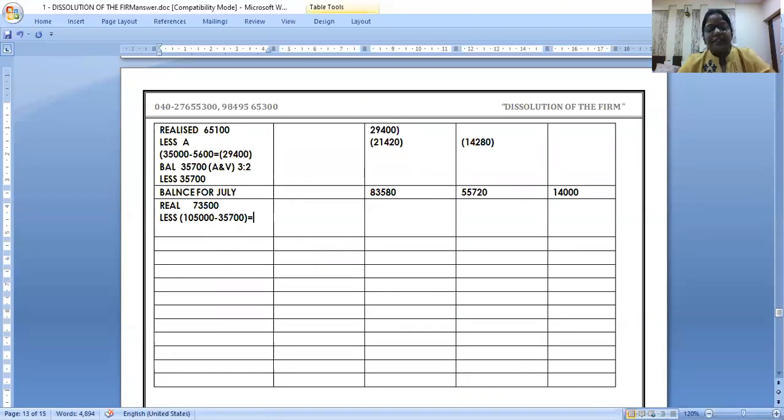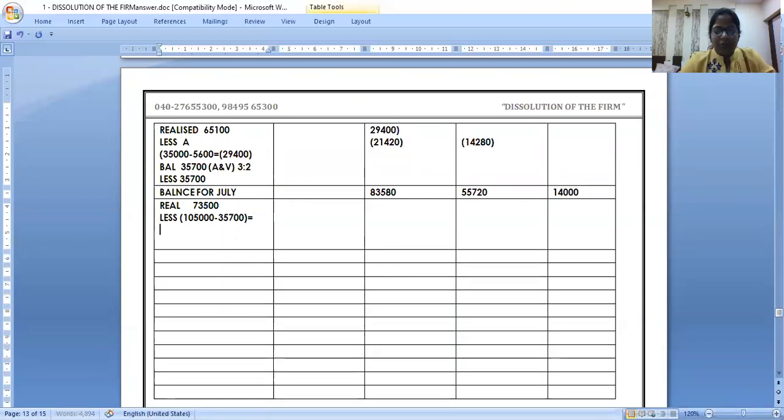69,300. Yes, so I'm writing it down. 69,300 is paid to both the partners in the ratio of 3:2. Yes, calculate and tell me. 69,300. Why are you paying to both of them in 3:2? Till 1,05,000. So 35,700 you have already paid.